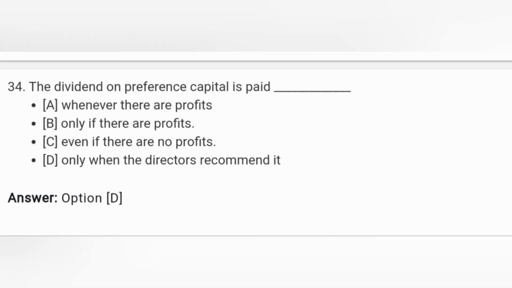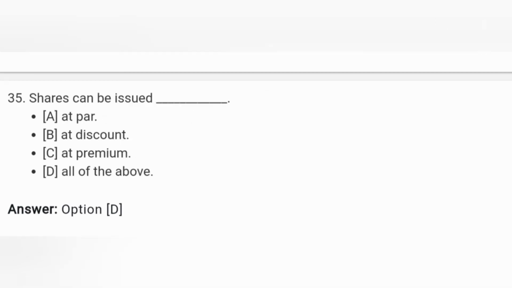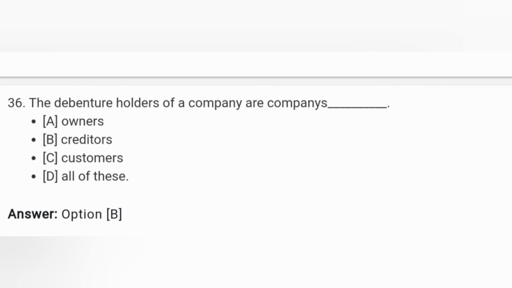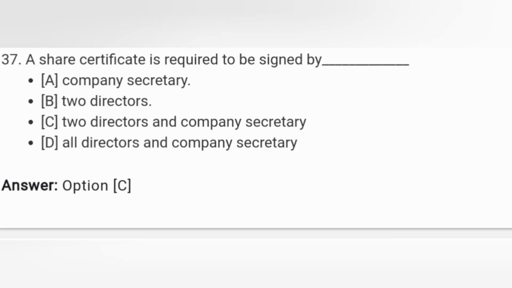Next, the dividend on preference capital is paid only when directors recommend it. डायरेक्टर्स के रिकमेंड पर. Shares can be issued at par, at discount, at premium. सभी शेयर इशू हो सकता है. नेक्स्ट, डिबेंचर होल्डर्स कंपनी के हमेशा क्रेडिटर्स होते हैं. तो करेक्ट आंसर क्रेडिटर्स. A share certificate is required to be signed by 2 directors and a company secretary. कंपनी सेक्रेटरी एंड 2 डायरेक्टर के द्वारा शेयर सर्टिफिकेट साइन किया जाता है.